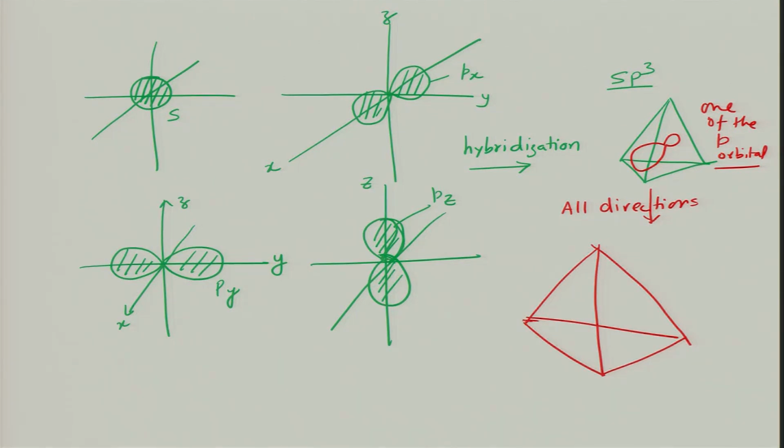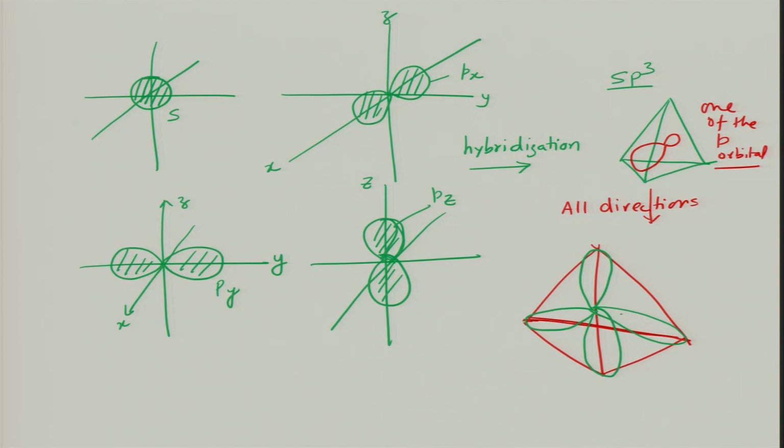Inside this, you will have one like this, another like this, another like this and another like this. So, this is how you will have sp3 hybridization occur inside these materials.